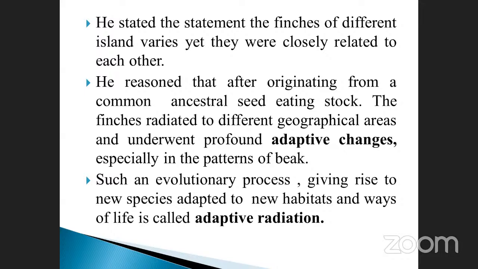He reasoned that they originated from a common ancestral seed-eating stock. Normally these birds come from a common ancestor. Ten generations before, what happened? This bird was also eating only seeds. Because of geographical changes, take this as an example of the evolutionary aspect. What happened? They ate insects.